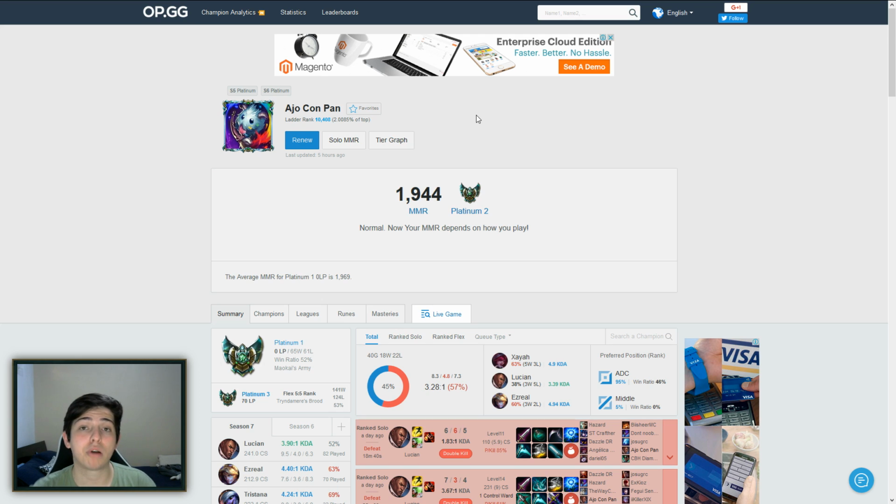So what they do is they approximate depending on your LP gains on games and the relative LP gains from other players. So pretty much your MMR should be around here when it comes to Riot's side, but not really. So don't freak out if you touch this button and your MMR is X or Y. This doesn't make any sense, that's what I'm trying to say. It's not actually your MMR. It's an approximation that OPGG does.